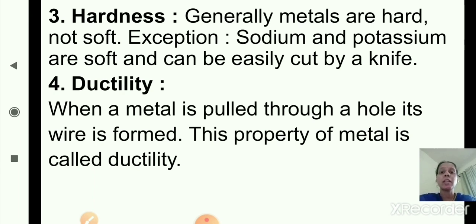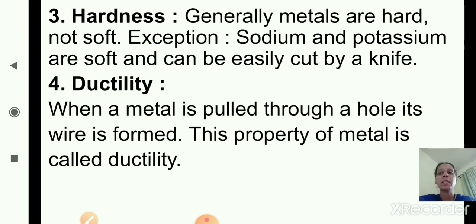The third property is hardness. Generally metals are hard, not soft. Exception is sodium and potassium. These two metals are soft and can be easily cut by a knife. Till now we have seen three properties: physical state, luster, and hardness.